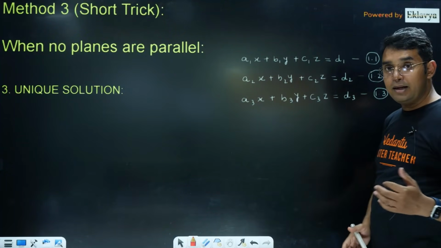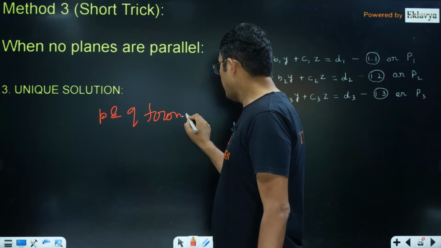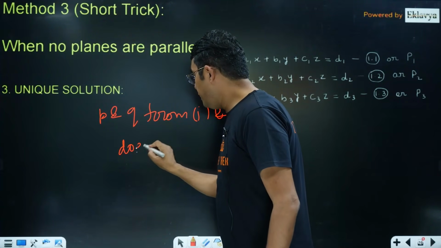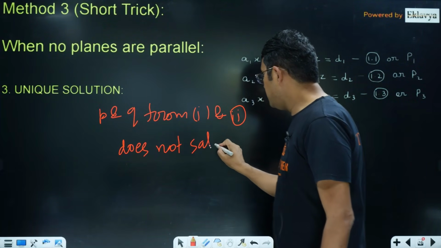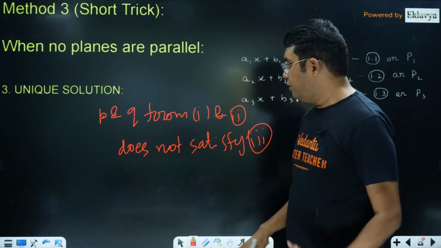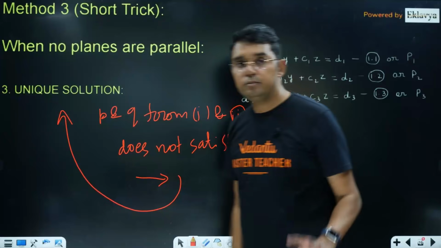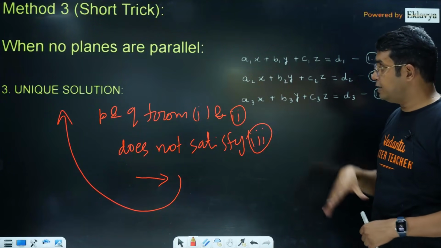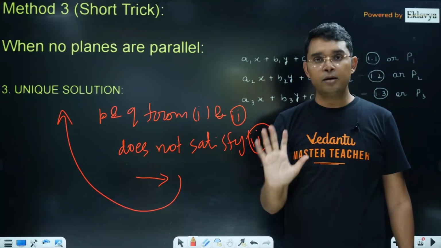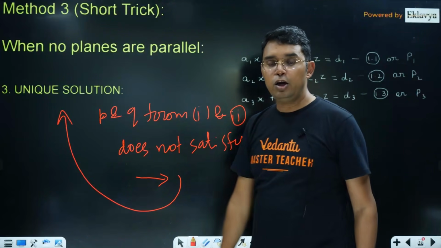Now coming to the another case, unique solution. In this case, P and Q from 1 and 2 does not satisfy 3. Okay, does not satisfy 3, and it doesn't matter whether 4 is satisfied or not, it will have a unique solution. There is no role of the fourth equation in this case. If P and Q from 2 equations from 1 to 3 do not satisfy the third one, it could have been 1 with 3 and then doesn't satisfy 2, that way also it will have a unique solution.